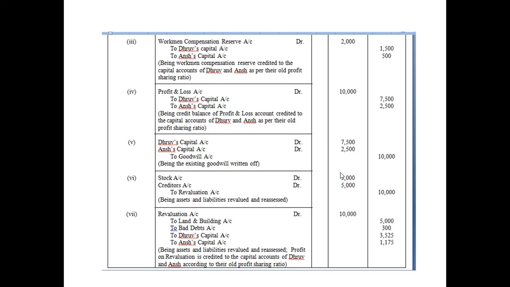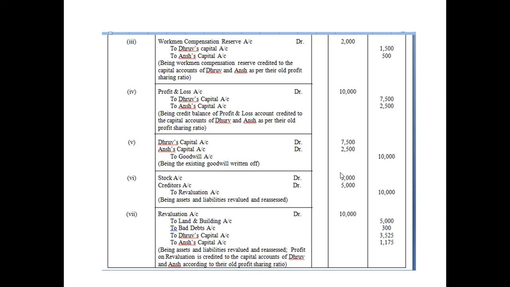As you can see here, WCR is a liability. So whenever the liability is transferred to the capital accounts of partners, their capital account increases. I already mentioned to you that capital or liability show the nature of a nominal account.